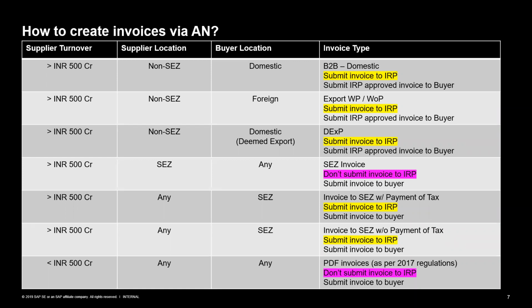So the system will actually take care of this, depending on the flag that the supplier will be setting, where he will say that I want to submit my invoices to the tax authorities. Then only, this flow will be activated. And even after that, the submission of the invoices will also depend on different conditions, as mentioned here: the supplier location, the buyer location, and the type of invoice, right? There's a new type of invoice field which has been introduced now in the invoice, which will also determine whether the invoices should be submitted to the tax authorities or to the buyer directly, right?